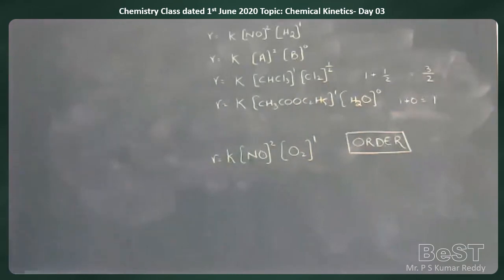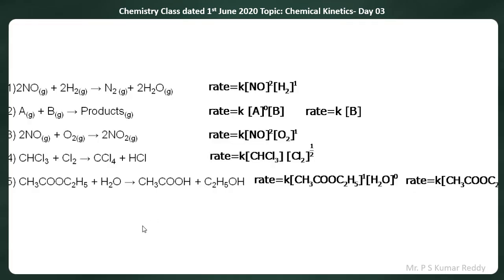Previously we had seen the examples and the rate equations. In the first equation, the rate equation is R is equal to K into concentration of NO to the power of 2 into H2 to the power of 1. That means the order of the reaction will be 2 plus 1 is equal to 3. Second equation, powers are 0 and 1, so the order of the reaction is 0 plus 1 is equal to first order.